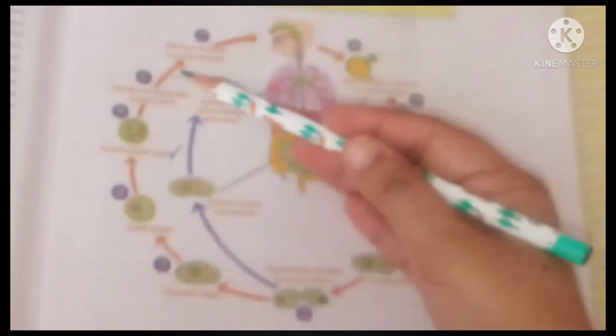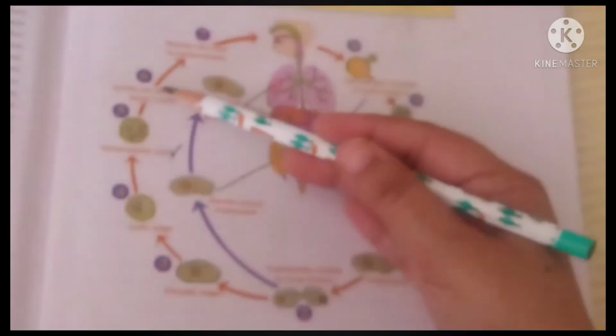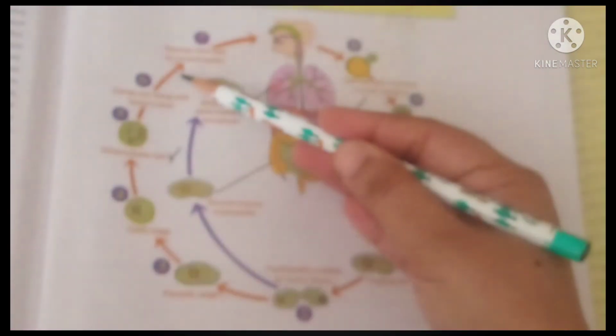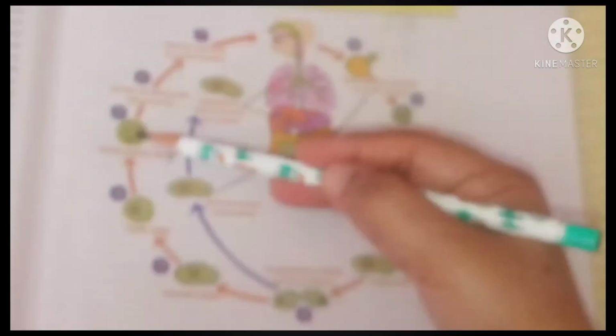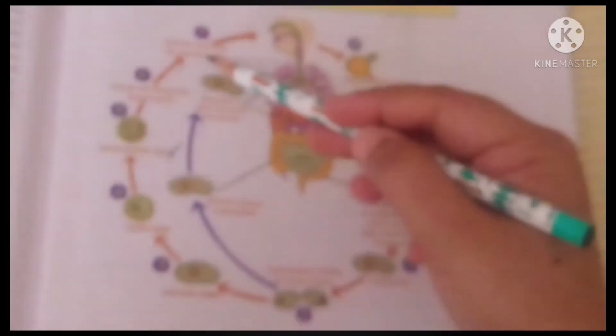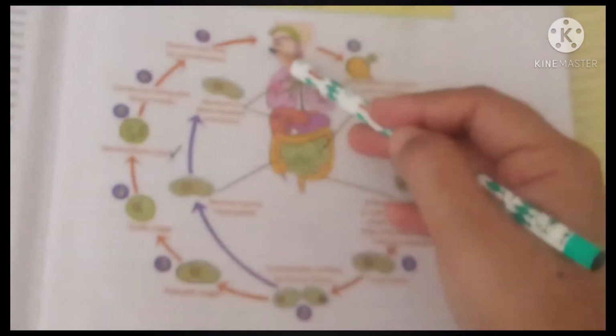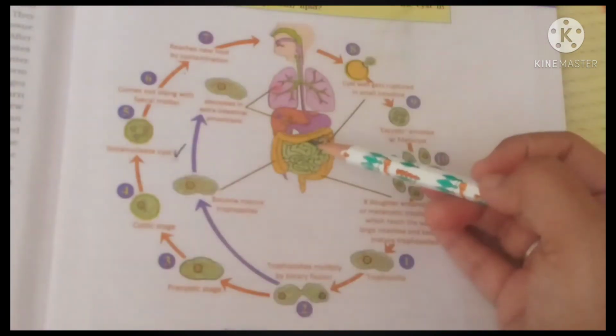It will pollute the soil. If the polluted water or food is eaten by a healthy man, this tetranuclear cyst enters the healthy organism and causes the disease, amoebiasis.